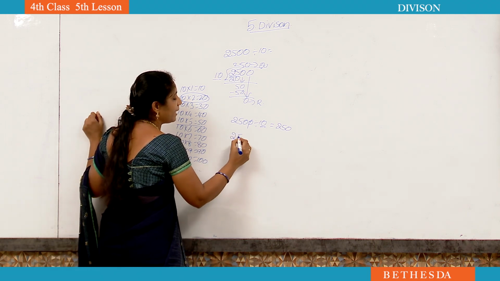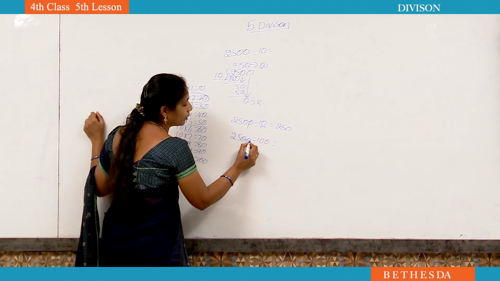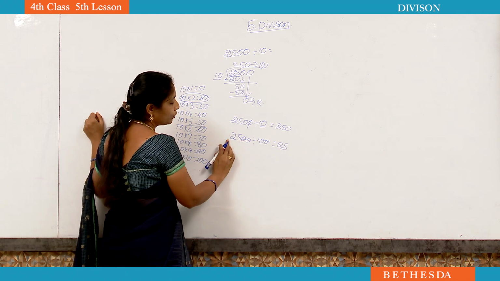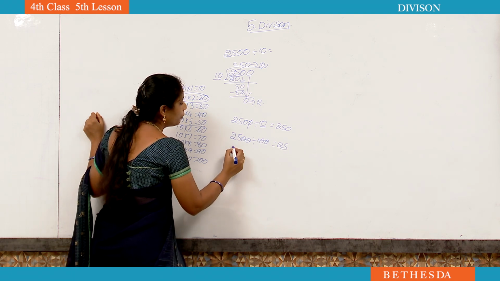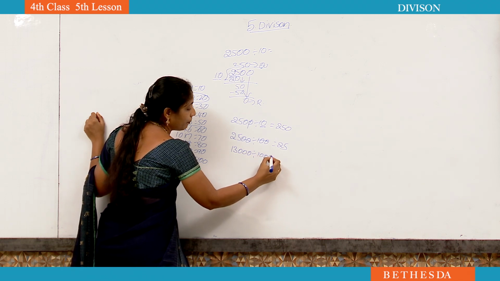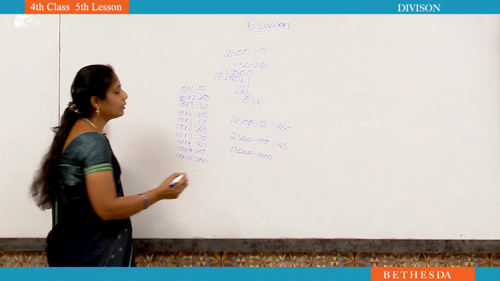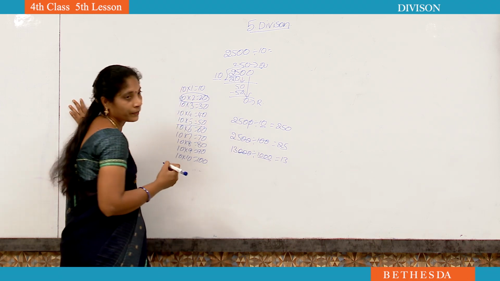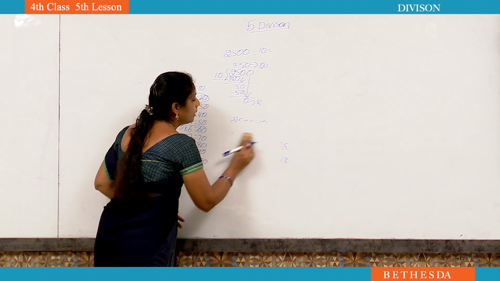If you divide any number by 100, how many zeros are there in 100? 2. That's why you have to cut 2 zeros and write the remaining number. That is the answer, 25. 2500 divided by 100 is equal to 25. See here, if you divide any number by 1000, from that number we have to remove 3 zeros. Why? Because in 1000 we have 3 zeros. Now we have to remove 3 zeros. Now the answer is 2. These are the quick tips. See, I will give some examples. Listen carefully.